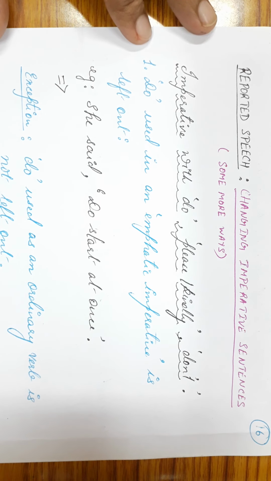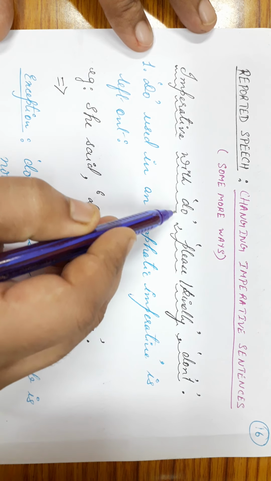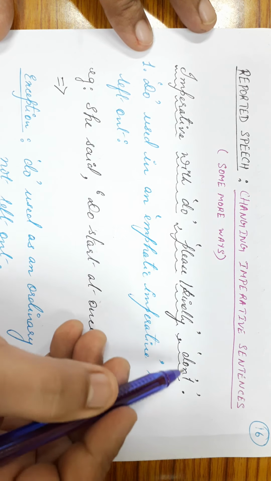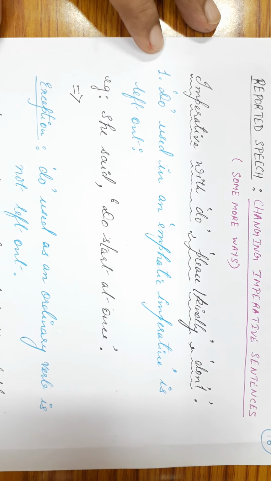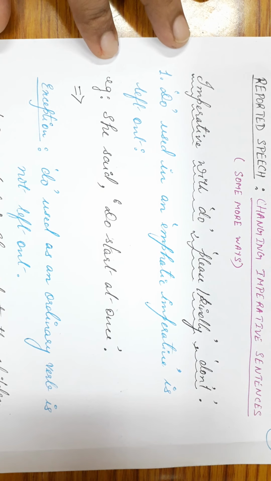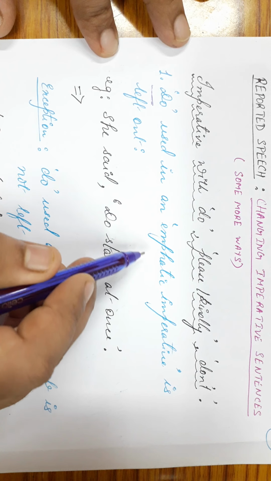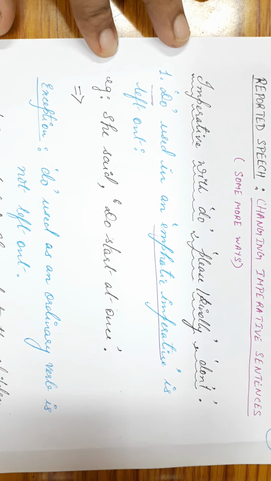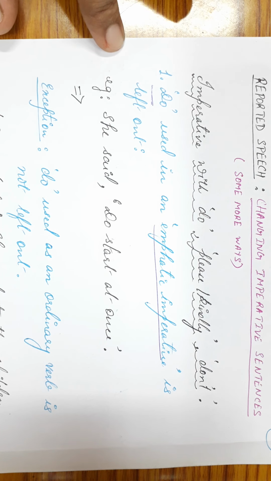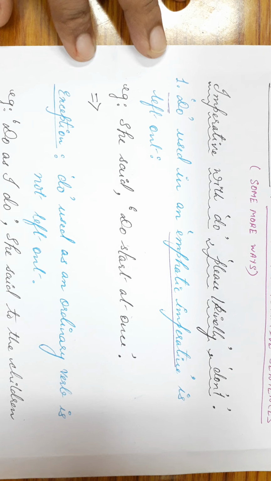Now let's see. When we have an imperative with do, please, or kindly, or don't, then how do we make the changes? Let's see the first example. Now, do used in an emphatic imperative is left out. Now, what does this statement mean? Let's see the example, thereafter you will understand. She said, do start at once.